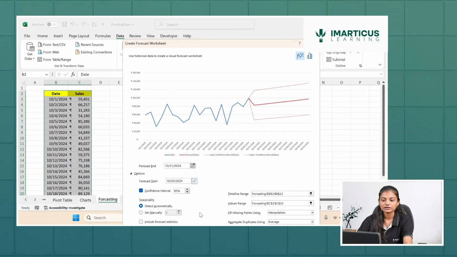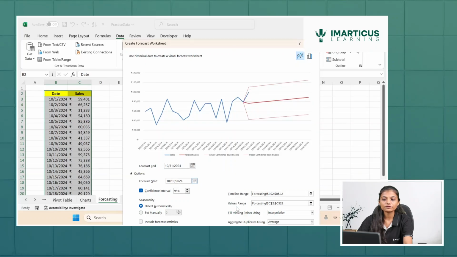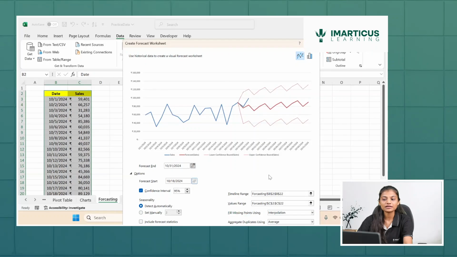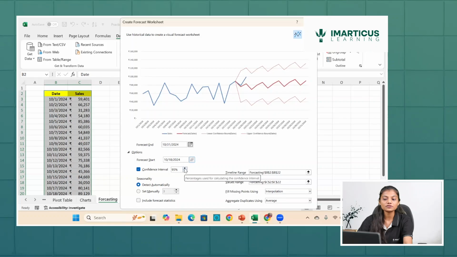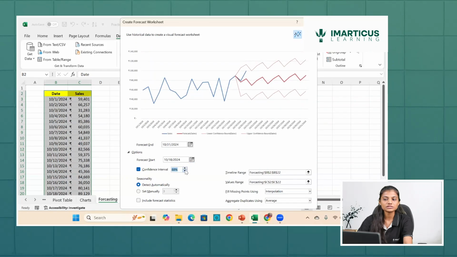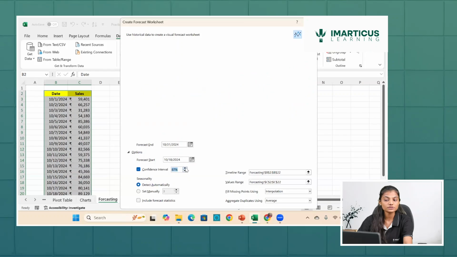Let's say it's selecting this 20. If I want the forecast to start from 19, or from 18, I can do that. So this is how the forecasted elements are considered. I can make those changes, and this is where the forecasted value can change. Now, the confidence interval is this. I can change the confidence interval, meaning how confident you are.